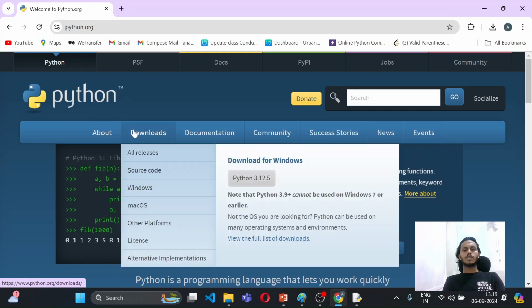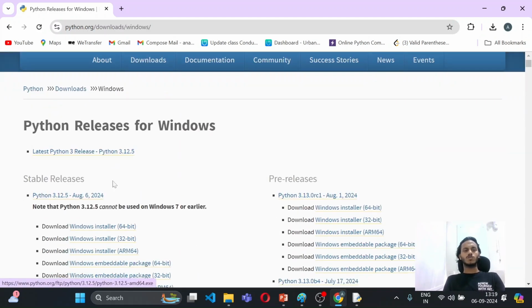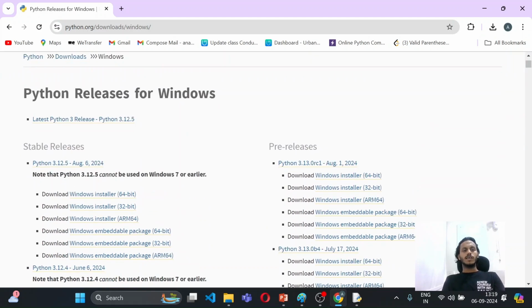Here in the downloads section, you can find the download versions. You can see you have a Mac version and a Windows version, and you can use any one of them. Currently I'm on my Windows machine, so I will use the Windows version. Here you can see the latest release, that's 3.12.5. Although I have already downloaded it on my system, I recommend you just click on this link. It will be downloaded on your system, and after that you have to do the installation part.